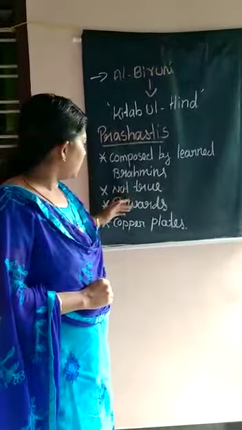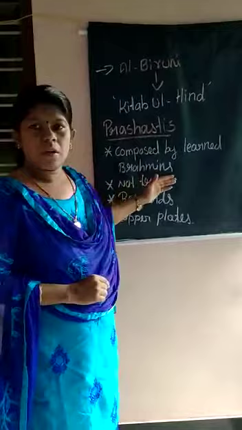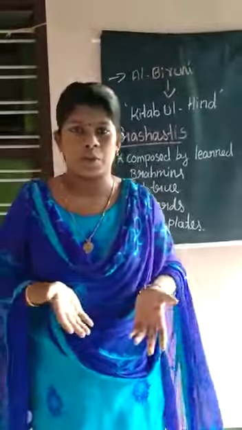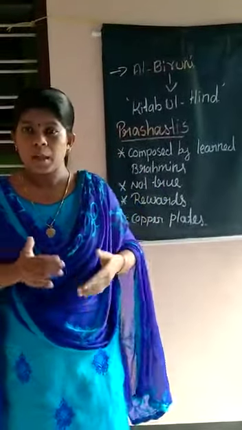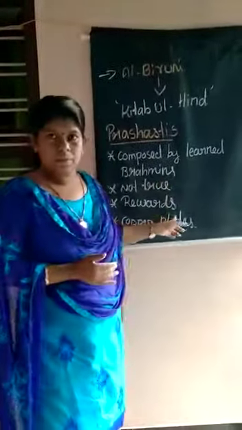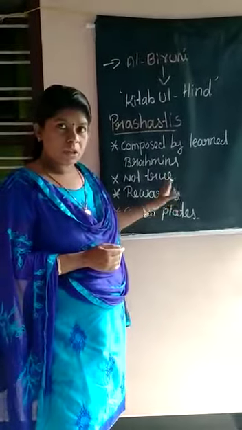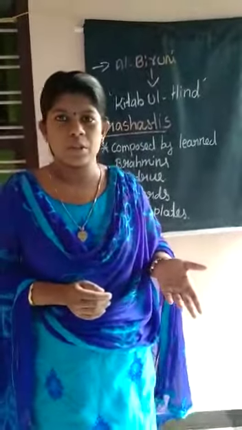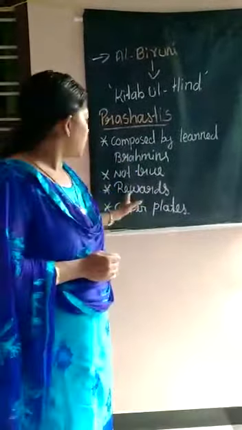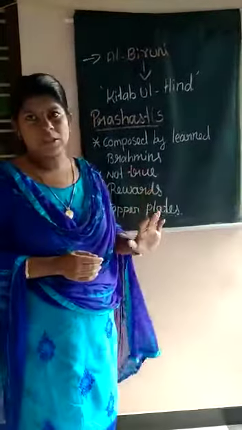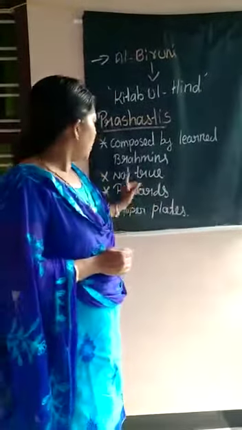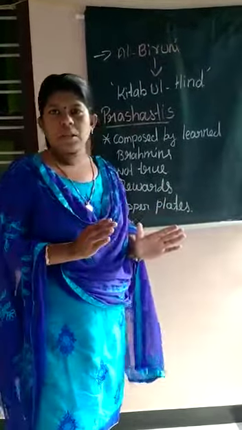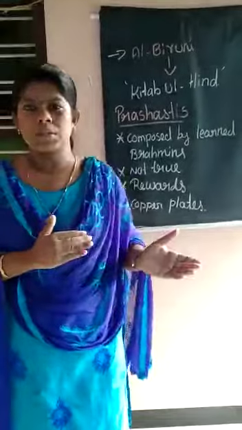But we cannot consider a prashasti to be true. All the information in a prashasti cannot be considered correct information. Why? Because Brahmins generally compose these prashastis for getting rewards. Sometimes you can see exaggeration in them.